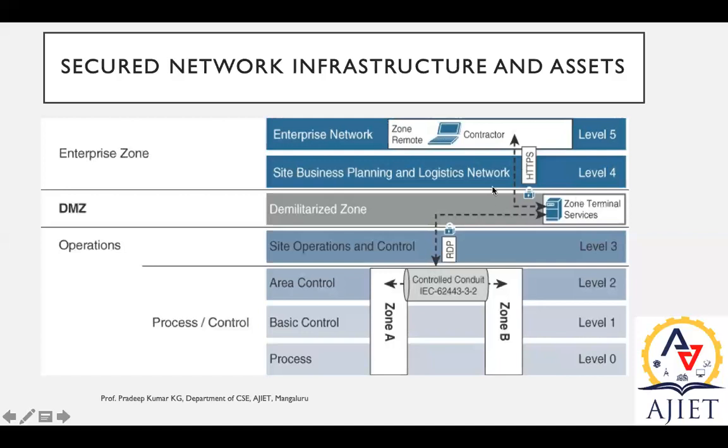Using this particular technology, secure network infrastructure, we can save our operational components in industries from different risks. To set this up, we need to analyze and secure the basic network design.